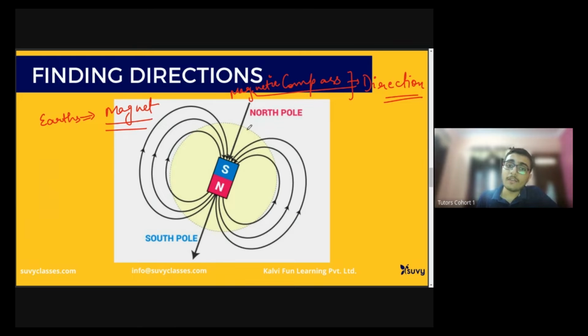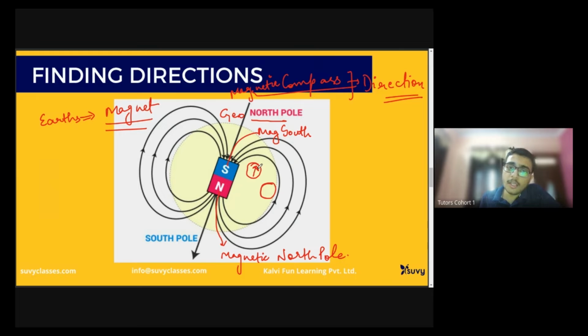So now always remember, at the geographic north pole there is the magnetic south pole, and at the geographic south pole there is the magnetic north pole. Right, so now listen to me carefully. If I hold a compass here, or assume I hold a compass here,